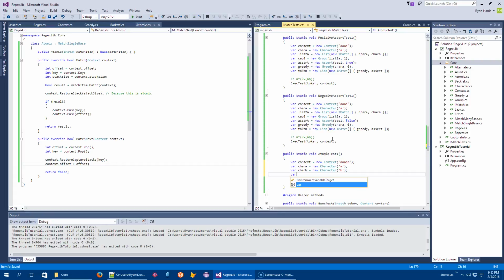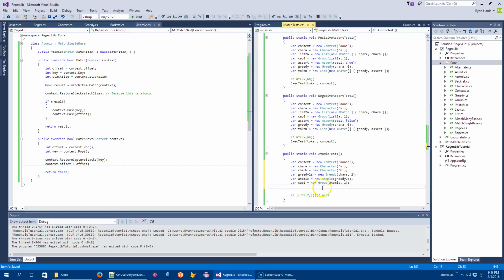I need a var, let's call it greedy 2A, and that's going to be new greedy of char A 2 or more times, and var atomic equals new atomic on greedy 2A, and var cap1 is the new capture group on atomic, and that's group 1.